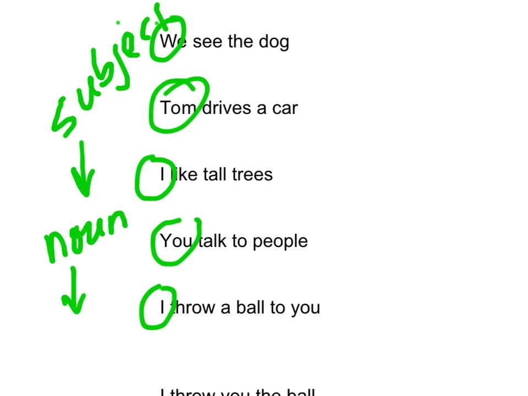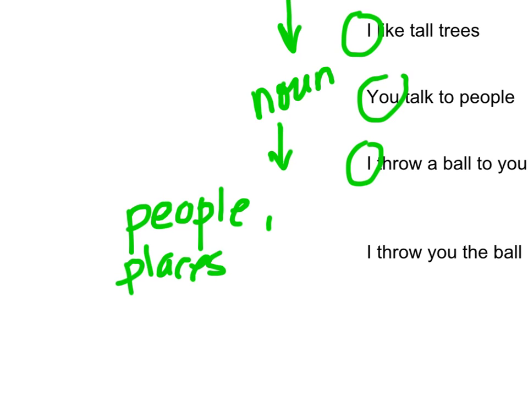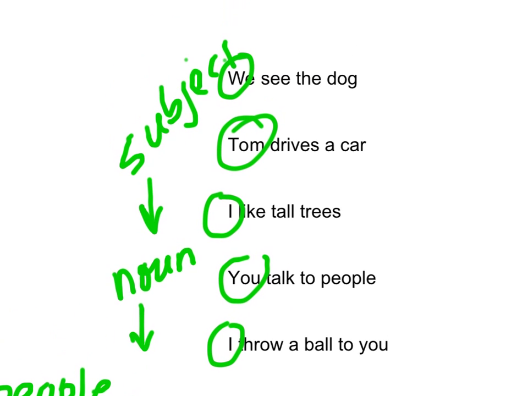And a noun, you might remember, is people, places, or things. So it's pretty simple to figure out. We ask ourselves a simple question: is we a person, a place, or a thing? We is actually a person. Tom is a person. I am a person. You are a person.